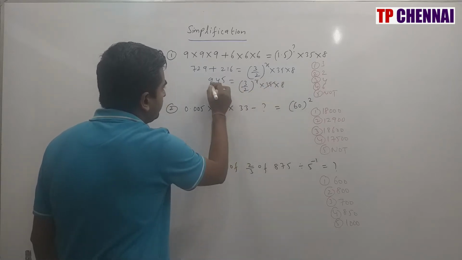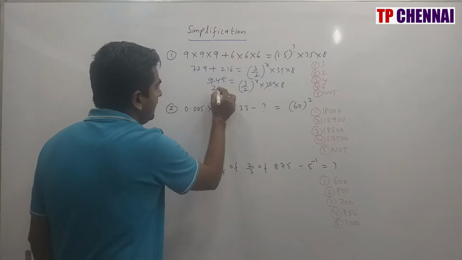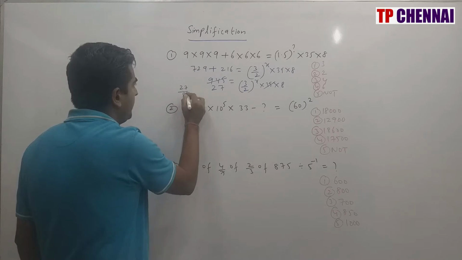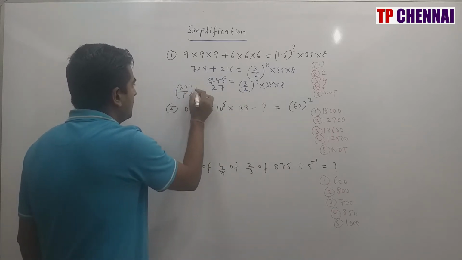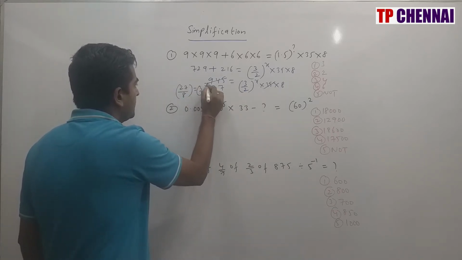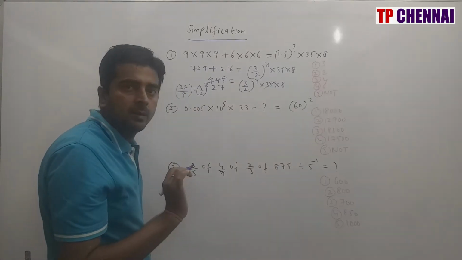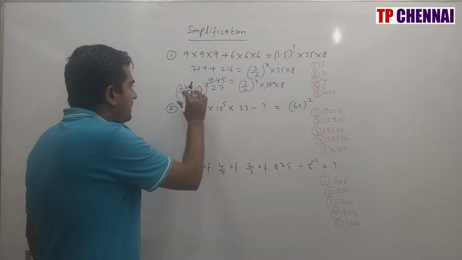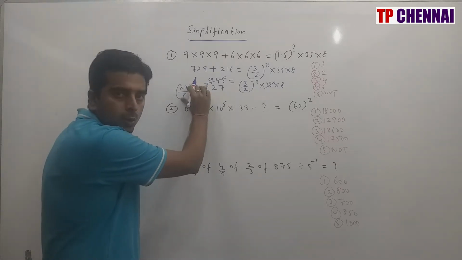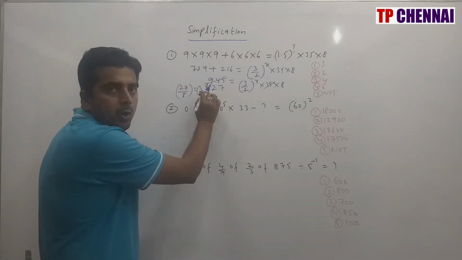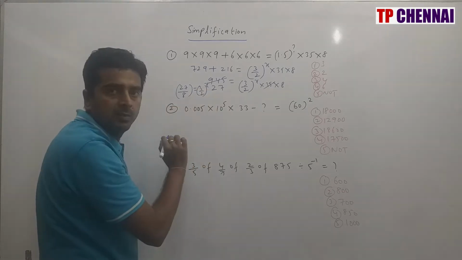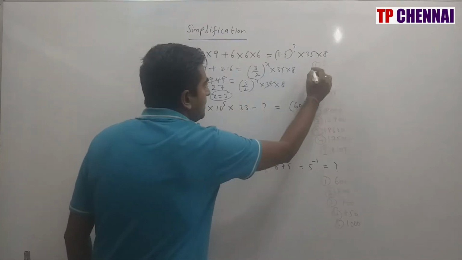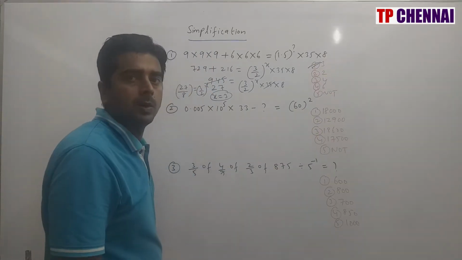So 35 2s are 70 and 35 7s are 245. So this is 27 by 8, 8 I am keeping here, is equal to 3 by 2 whole power x. 27 by 8 is nothing but 3 by 2 whole cube. So 3 by 2 whole cube is equal to 3 by 2 whole power x. The base is the same, so the power must be equal, so x is equal to 3. So what is my answer? My answer is the first option.